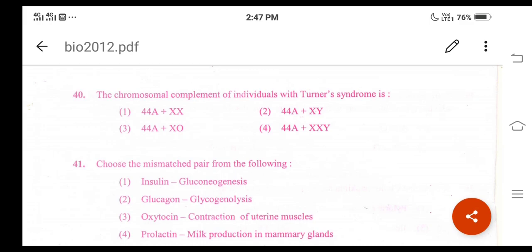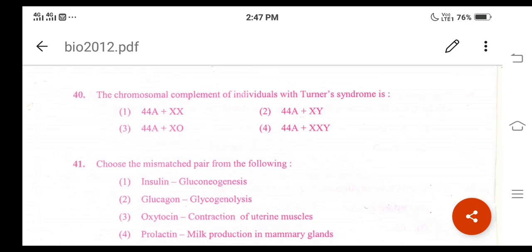And in normal females, the chromosomal complement is 44A + XX. In the affected individuals, the chromosomal complement is 44A + X0. Remember it is not XO, it is X0. A stands for autosomes. Because of this, which one will become the correct answer here? Option 3 becomes the correct answer, right?